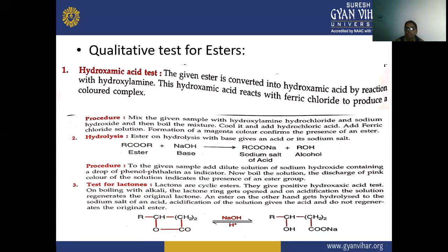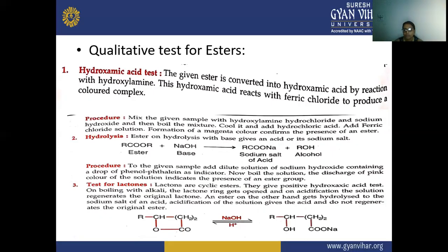Next is the hydrolysis. Ester on hydrolysis with a base gives an acid or its sodium salt. So ester plus base gives sodium salt of the acid plus alcohol. For the procedure, take the sample and add a dilute solution of sodium hydroxide containing a drop of phenolphthalein as indicator. Then boil the solution. Discharge of the pink color of the solution indicates the presence of an ester group.